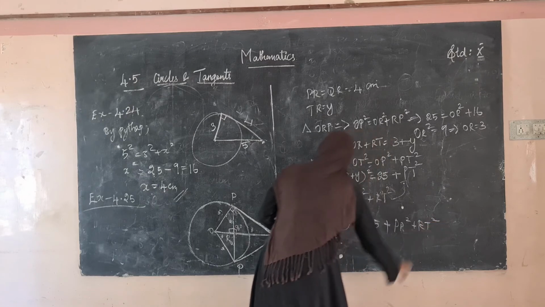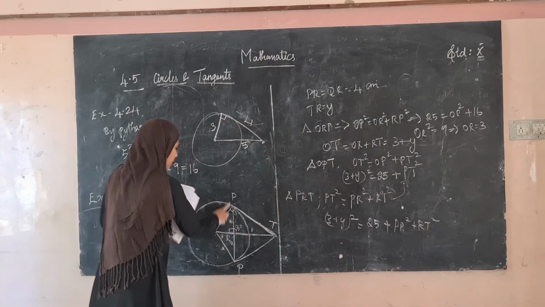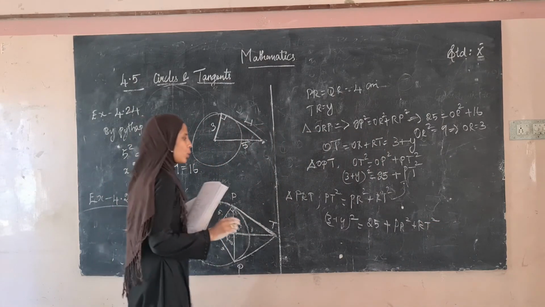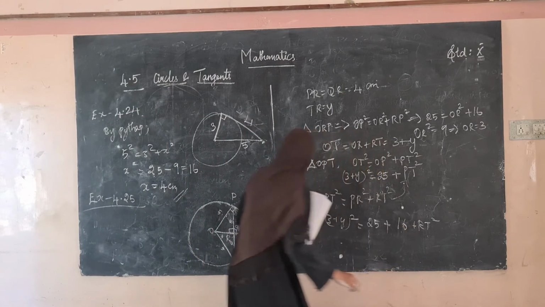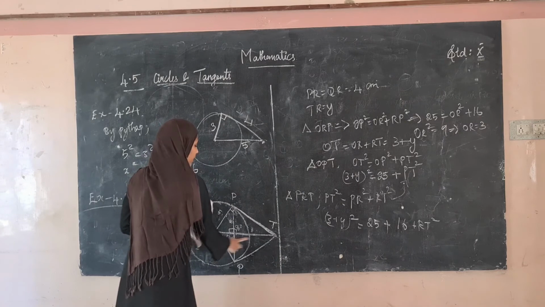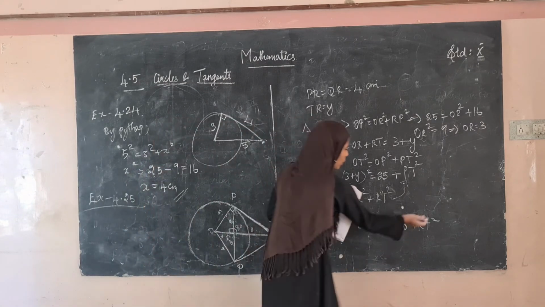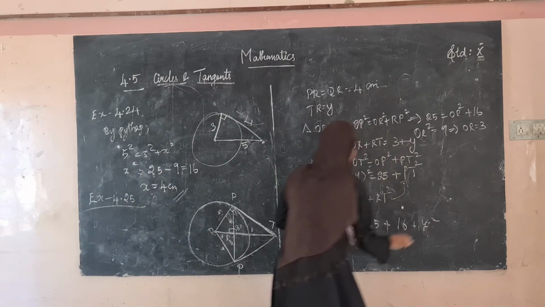What is PR? PR, its value is 4. So 4 square is 16. What is RT? RT is Y. Therefore, it is Y square. Now we have to solve for this.